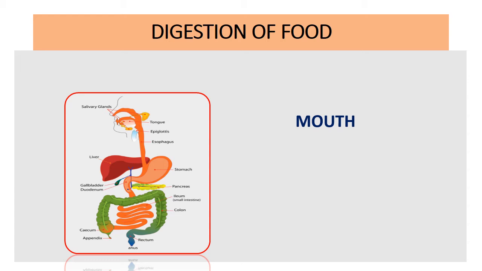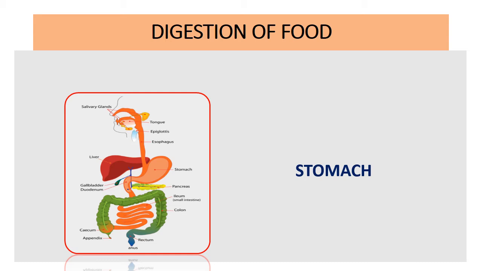From the mouth, the food moves into the esophagus. The esophagus is an elongated tube-like structure showing rhythmic contraction of the muscles. In the esophagus, what happens? The food moves slowly towards the stomach. The slow movement of the food caused by the rhythmic contraction of the muscles is called peristaltic movement. Through the peristaltic movement, the food from the esophagus enters into the stomach.